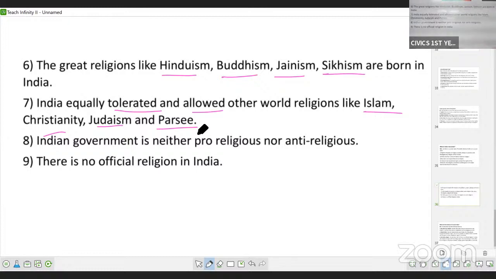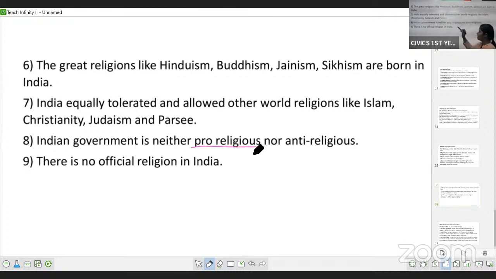But equally, we respect these religions also. The government of India is neither pro-religious, it does not support any religion, nor is it against any religion. We don't have an official religion in India. There is no official religion in India.